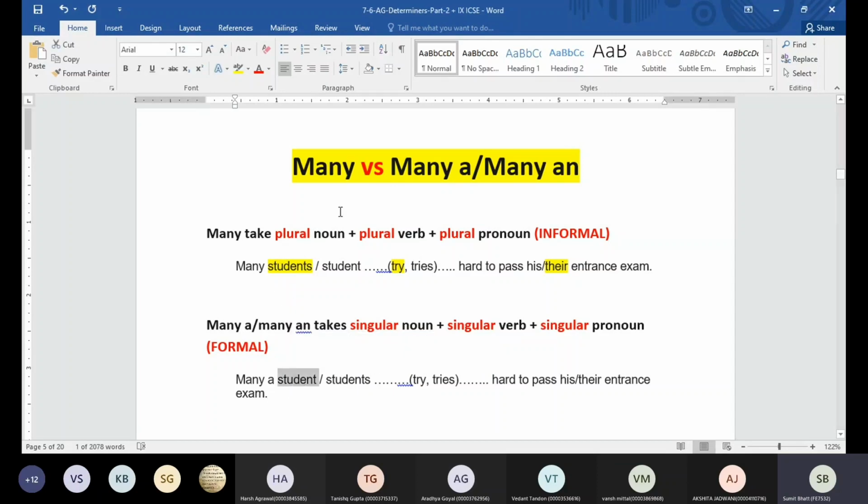Whether you say many students or many a student. Here, I'm going to say many a student. Try or tries? Tries. Hard to pass his or their entrance? His. Okay, meaning doesn't change, guys. Meaning is still the same whether you use many or many a.